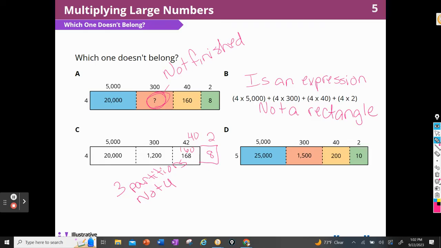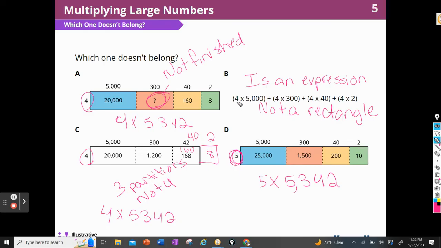Okay, and then let's see why D doesn't belong. I'm getting a different product here, aren't I? There's a 5 here where all the other ones are multiplying by 4. So this is 5 times 5,342. Very good. This one is 4 times 5,342. And this one is 4 times 5,342. And this is 4 times 5,342, right? They just kind of expanded it. They wrote it in expanded form. We're multiplying 4 times each place value.